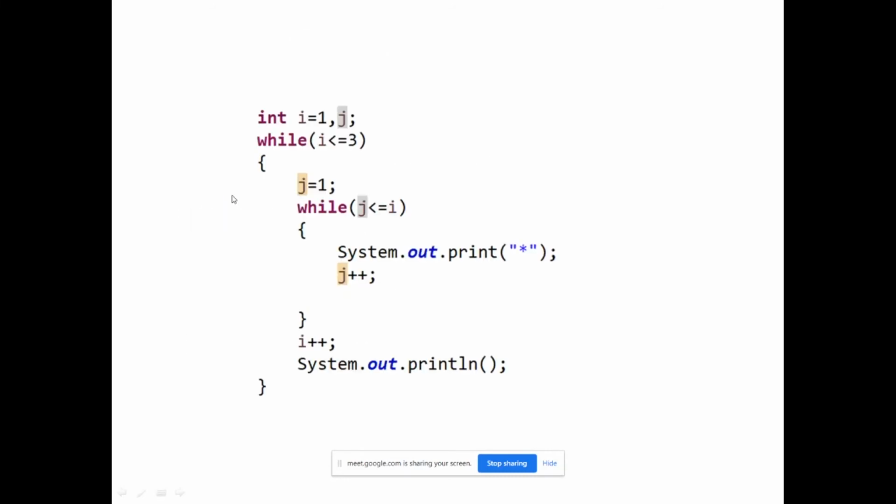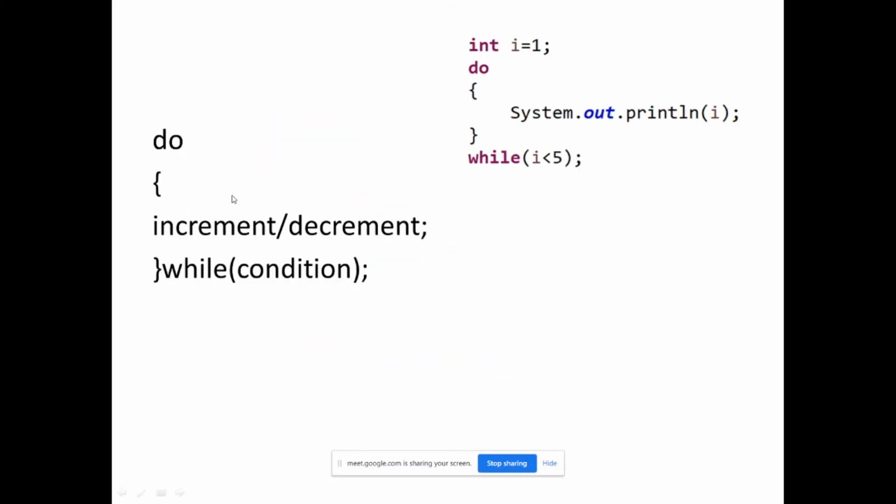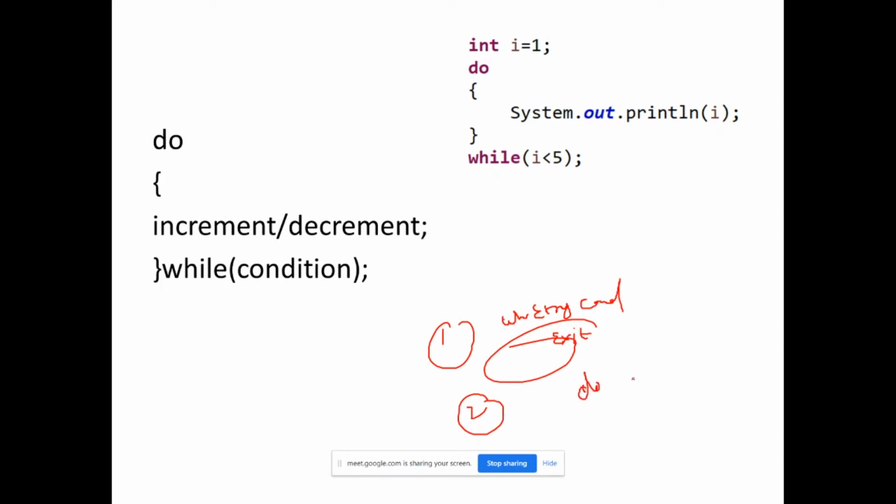Now I have to come to the do while loop. So in your college days, you must have heard about the difference between while loop and do while loop, right? The answer you may have given to your faculty is that while loop is an entry control loop, entry condition loop, and do while loop is an exit condition loop, right? Second, you may have said that do while runs at least one time, right? So let me explain why we normally say these things.